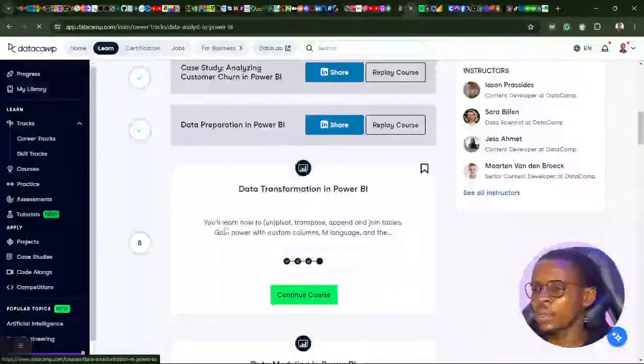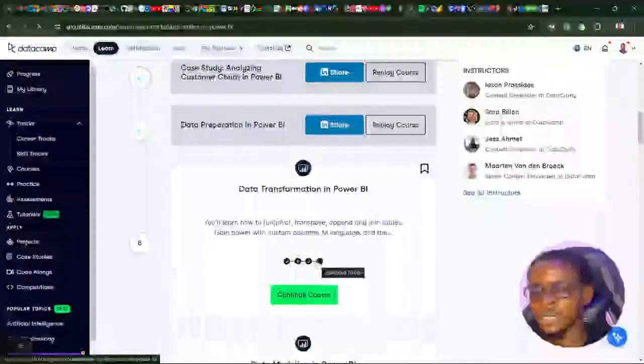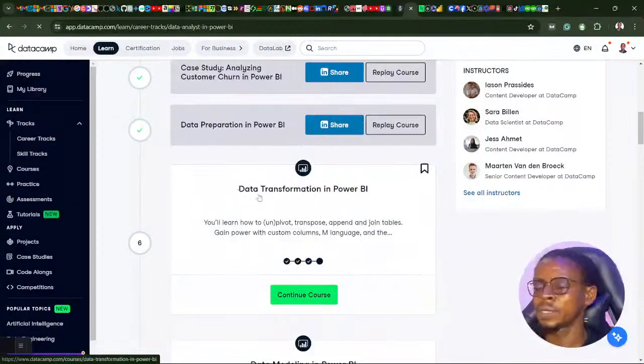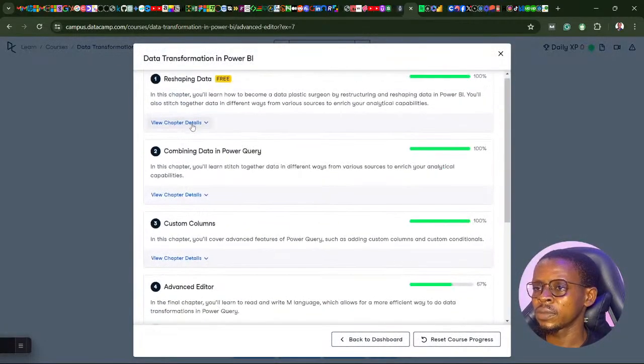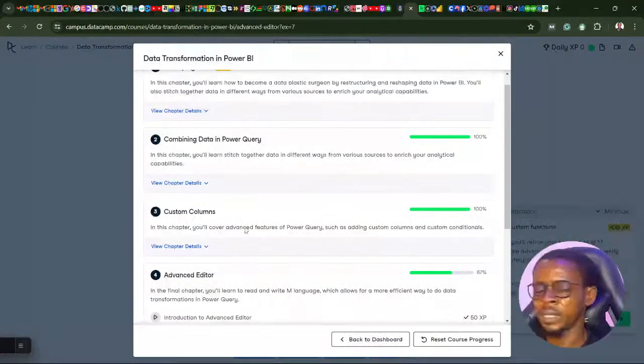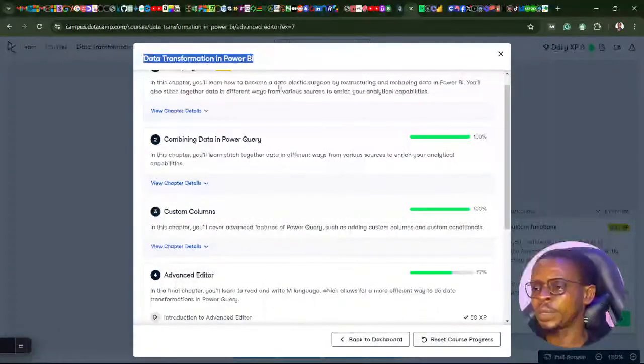You can see we are on the 6th course, which is data transformation in Power BI, and we got stuck trying to complete this last part. I'll definitely continue from here. You can see we've learned a lot from chapter 1, chapter 2, chapter 3. You can catch those live lessons on the previous live streams under data transformation in Power BI.